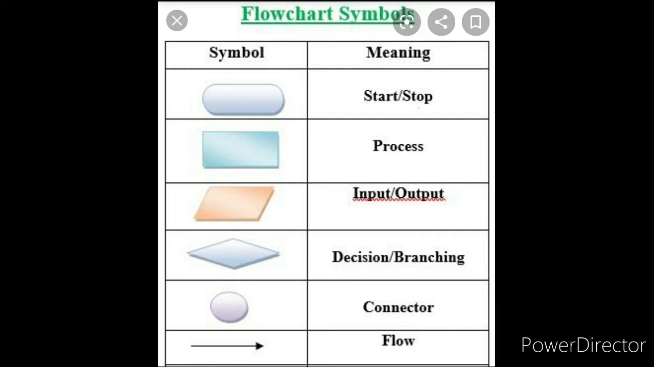The fourth one is the decision box, children. What is this symbol? It is a diamond shaped box. This box is called the decision box. It contains questions requiring yes or no decisions. The diamond shaped box is called the decision box, children. In this decision box, we require yes or no decisions.